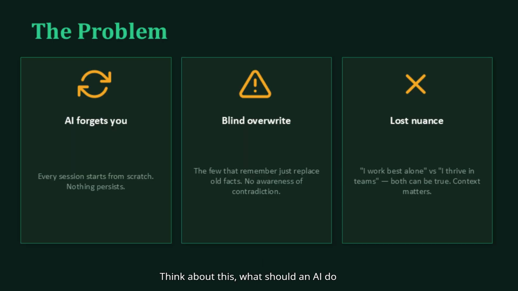Think about this. What should an AI do when it knows you love spicy food, but then you tell it spicy food upsets your stomach? A human would notice that contradiction and think it through. Most AI just picks the latest fact and moves on. ConflictMind does what a human would. It detects the conflict, argues both sides, and resolves them into a single coherent truth.